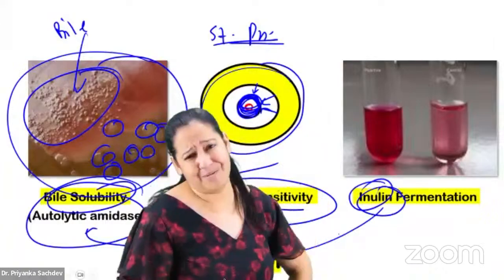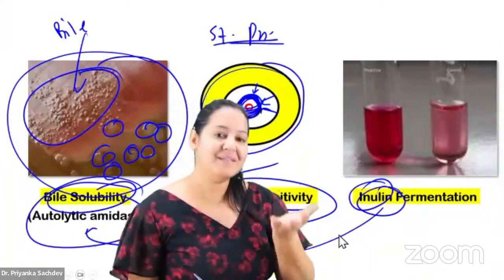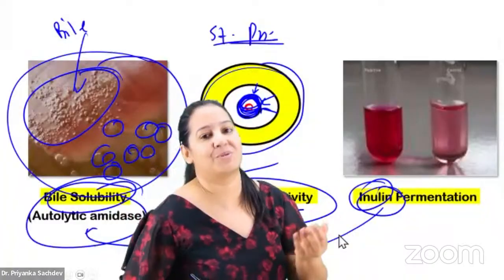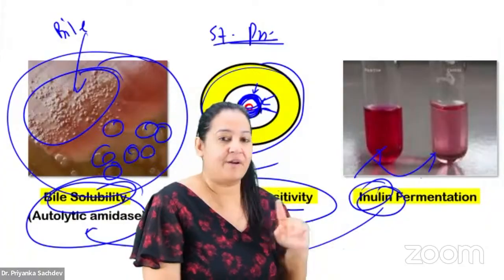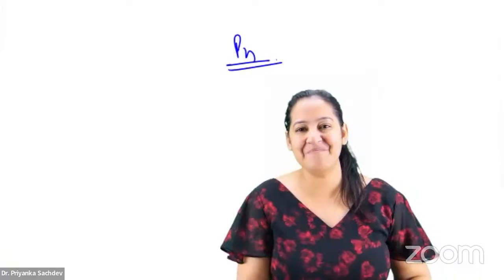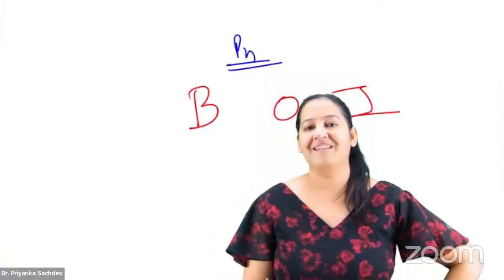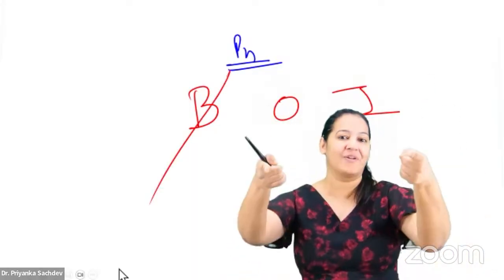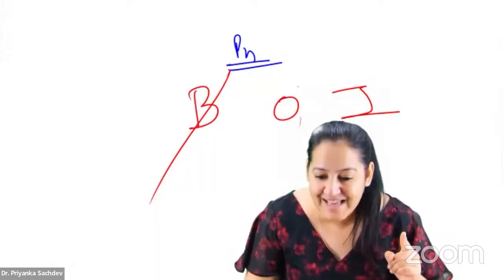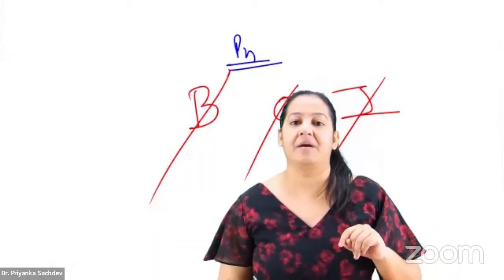And inulin is a sugar. It's not insulin, people. Students read it as insulin. Come on, it's inulin. Inulin is a sugar like glucose, fructose, galactose. So it's a bacteria which ferments a unique sugar, inulin. No other bacteria ferments it. So please learn: pneumonia has a bank account in Bank of India. Learn BOI. It's bile soluble, the colonies are soluble in bile. Optochin sensitive: if you put optochin, the colonies will die. And inulin fermentation: it ferments inulin.